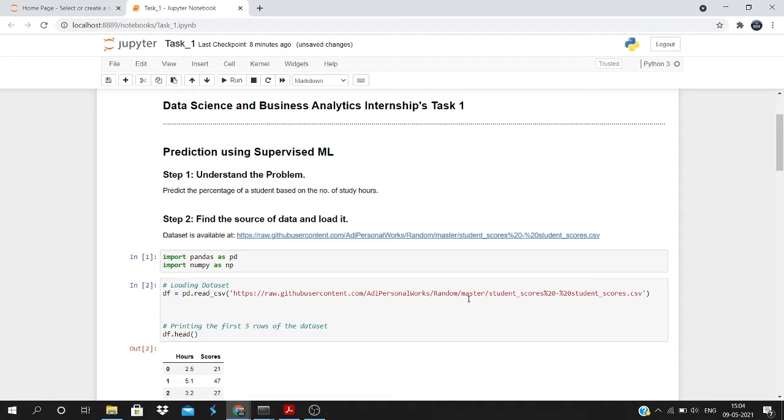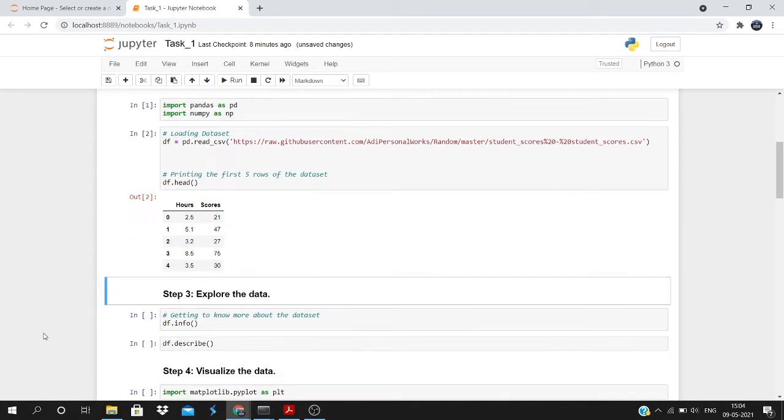This read_csv method is reading the data from the provided link and returning a data frame to us, which I have stored in this df variable. Now when I'm printing df.head, the first 5 rows of the data set are getting printed. From here we can understand that there are only two columns. First one is hours, another is scores. Basically, the hours column is the number of study hours and scores are the percentage.